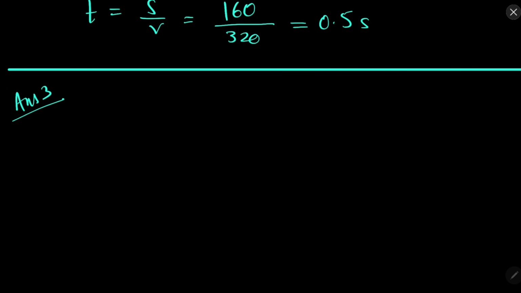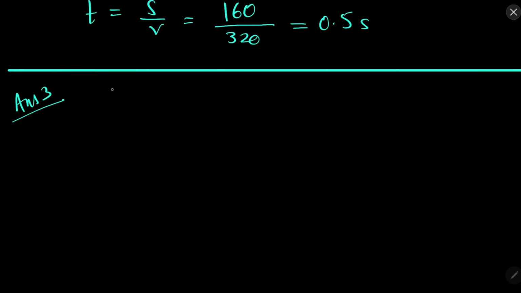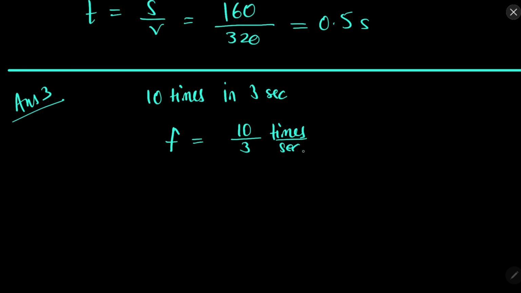So first of all, he has to clap 10 times in 3 seconds. So frequency is 10 times over 3 seconds, so the time period will be 3/10 seconds.